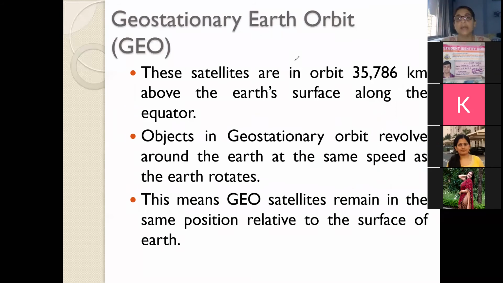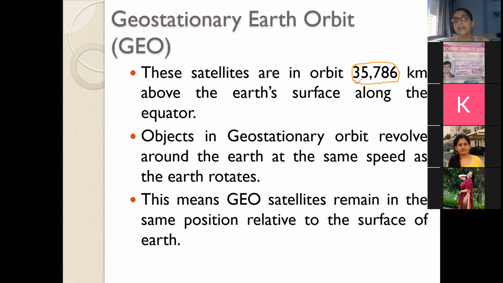So let us start with the first, which is the geostationary orbit. From the first chapter itself, I have been talking about geostationary, meaning a satellite at around 36,000 kilometers from the surface of the earth. The exact value is 35,786. Please remember this value. We'll go to this proof later on.